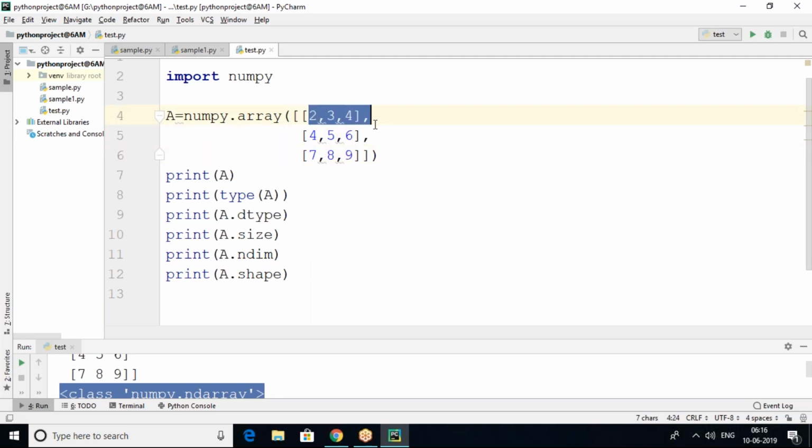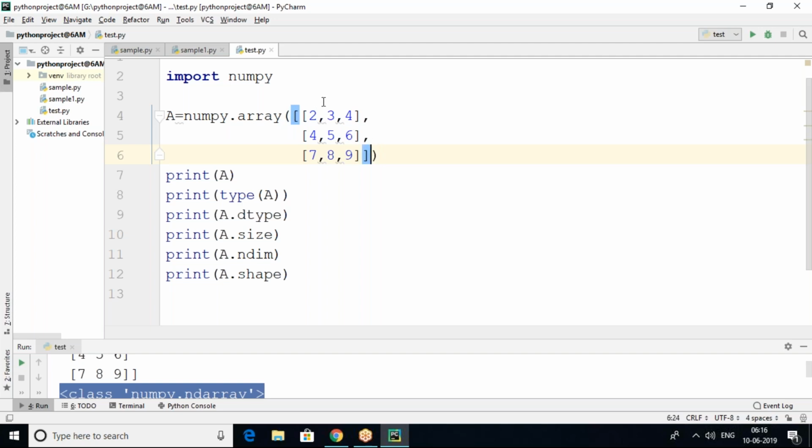Row dimension means this one. Column dimension means this one: 2, 4, 7 is one column, 3, 5, 8 is another column, and 4, 6, 9 is another column. So rows and columns are the two dimensions, but in a two-dimension array, dimensions are called axes.